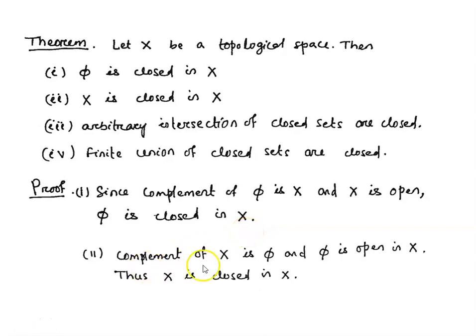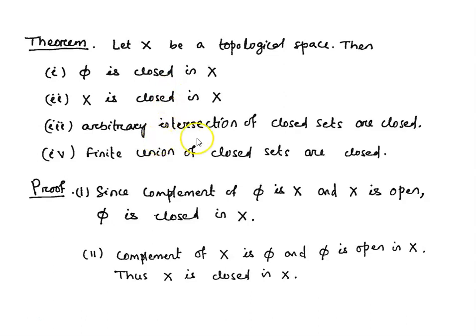The second one: the complement of X is phi. And we know that phi is also open in X. So its complement is closed in X. Therefore, the whole space X is closed in X. So these first two conditions are proved.